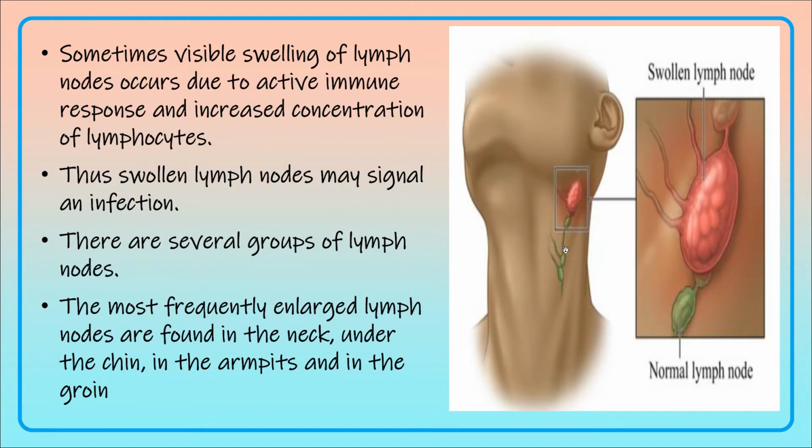Sometimes we can see visible swelling of the lymph nodes in our body, and this is nothing but the active immune response given for the infection. Because of that, there will be an increased concentration of lymphocytes in these lymph nodes, and so the lymph nodes will swell, and the swollen lymph nodes may be a signal for infection. There are several groups of lymph nodes in our body. Most frequently enlarging lymph nodes are found in the neck region, chin region, armpit and groin region.